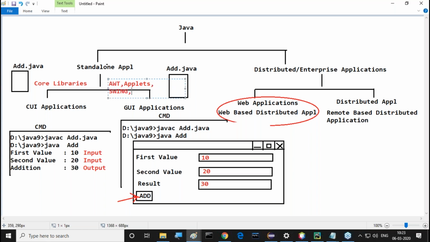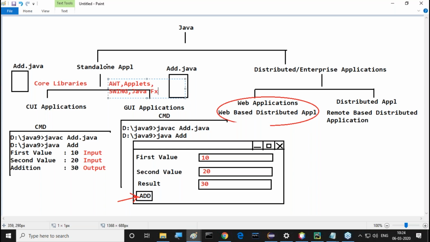Swing. And nowadays Java FX is also available. Nowadays, some companies are using Java FX also. Understand it clearly. So these are exactly the technologies we require to prepare CUI applications and GUI applications.